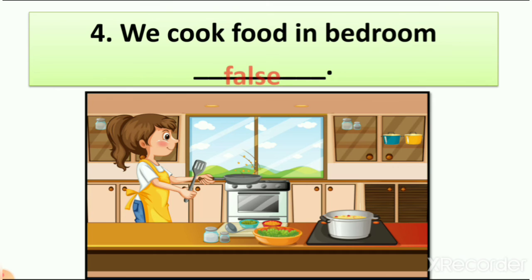Yes, it is a wrong sentence. Why? Because we cook food in the kitchen. We sleep in the bedroom. We are not sleeping in the kitchen, right? So "we cook food in bedroom" is a false sentence. That's why we write false here, right?